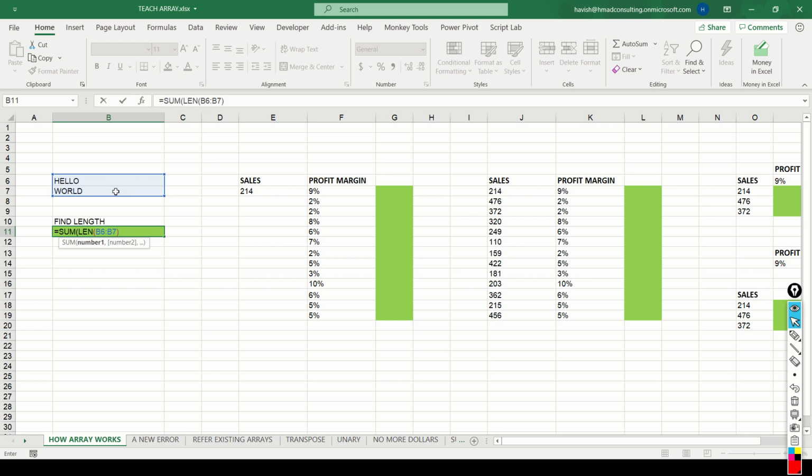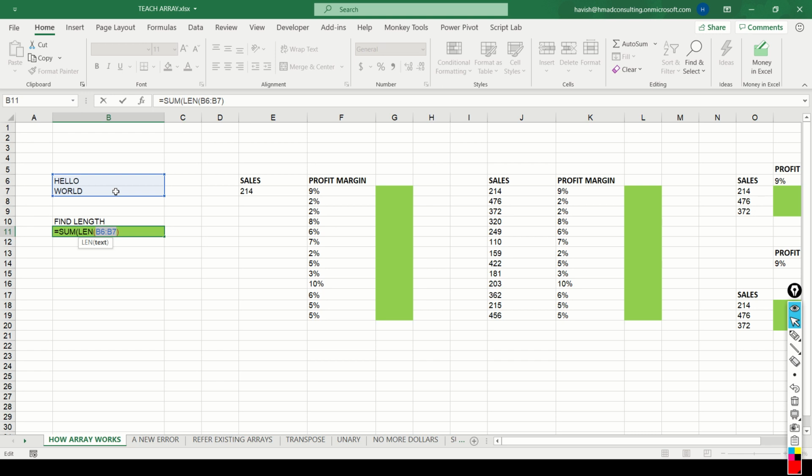but pause and try to do this on your computer. In all likelihood, you would notice that you end up getting an error. Now, the reason you are getting an error is because you cannot force the LEN function to find the length of a range at the same time. The reason is very simple, because the LEN function has been created to find the length of one particular cell.